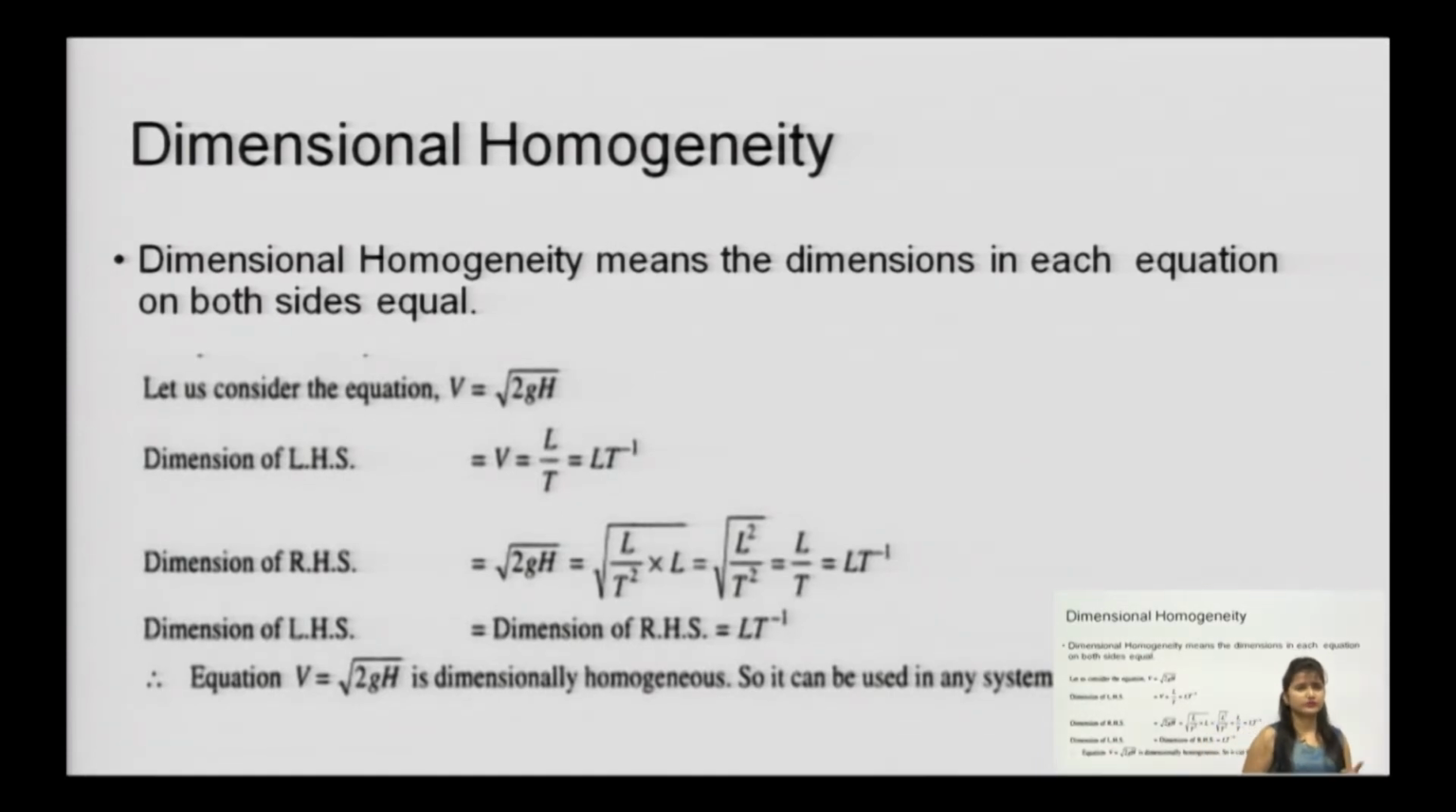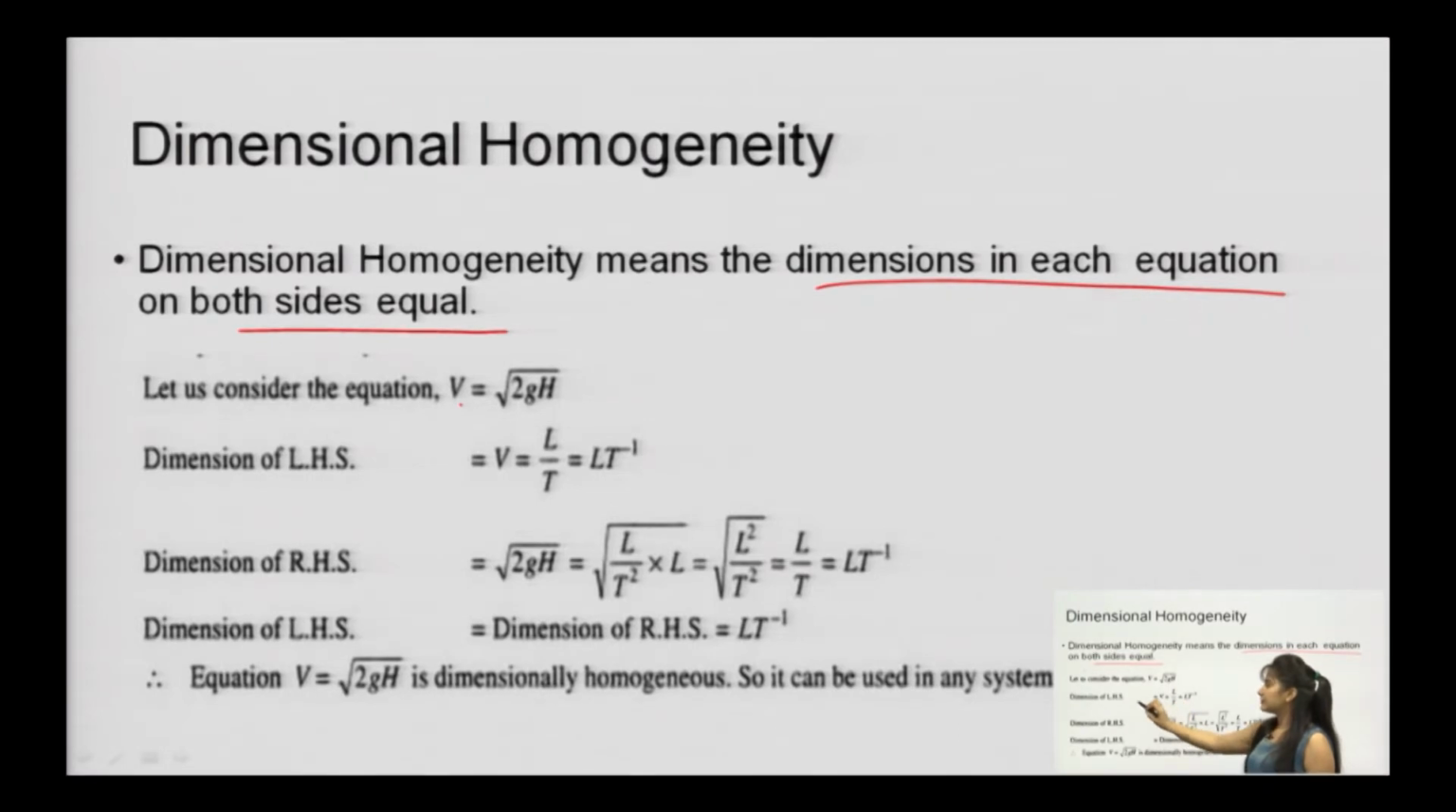You have already known this in mathematics since your schooling time, but let us revise once more. Dimensional homogeneity means dimensions on each side of the equation are equal. Let us consider, for example, the equation v equal to under root 2gh. This is how we measure theoretical velocity.